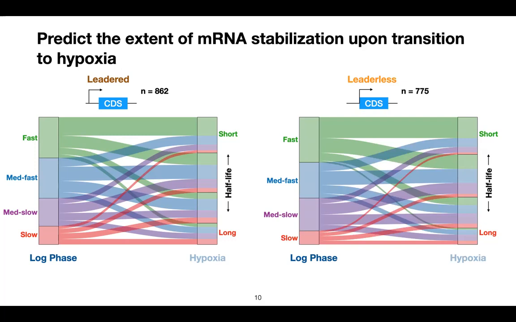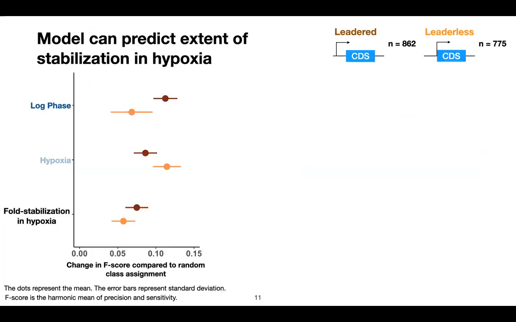Such a result makes us wonder whether we could also use the features to predict the extent of messenger RNA degradation upon transition to hypoxia. And it turns out that we could. Although the model performed not as well as the models for each individual condition, for both leadered and leaderless genes we're still able to see the model's ability to predict such stabilization extent.